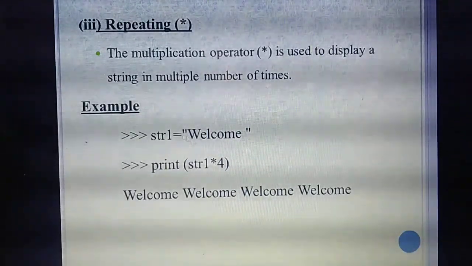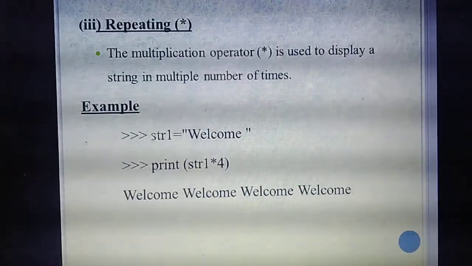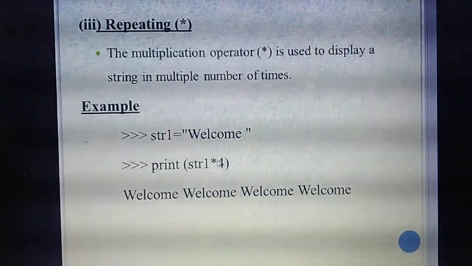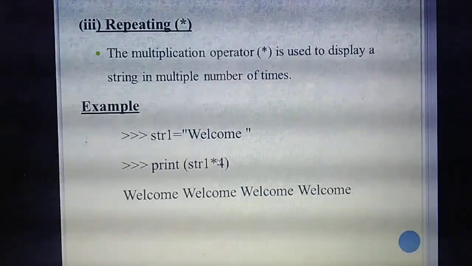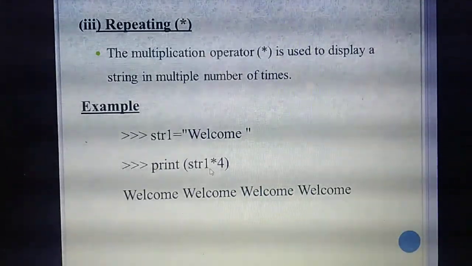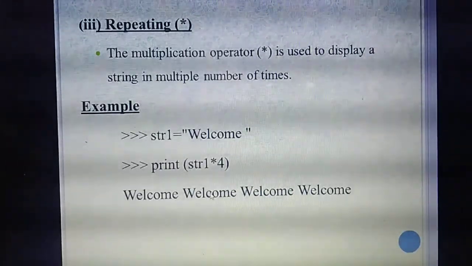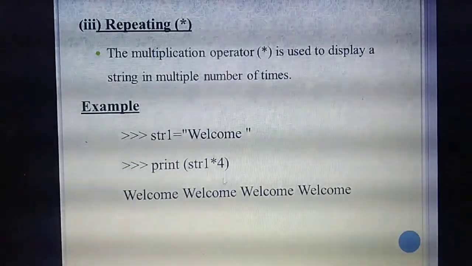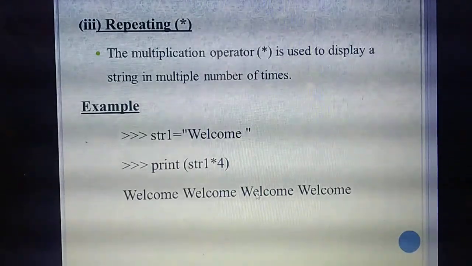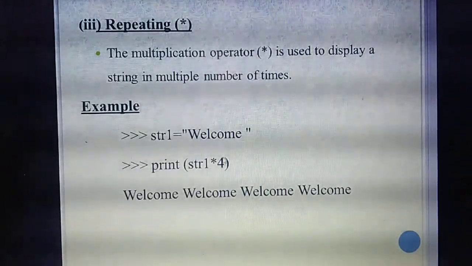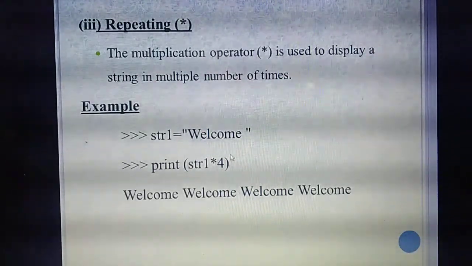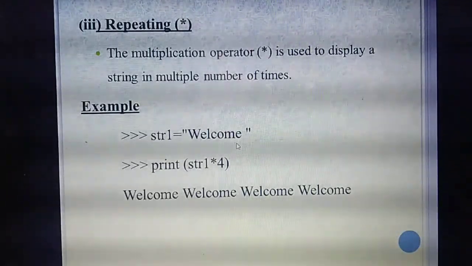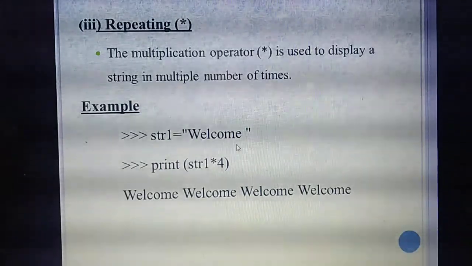They are going to display the word inside the string four times. If you give 2 it means 2, 3 means 3. See the output: how many times does the word display? Four times. If you give 3, it will come 3 times; 1, it will come 1 time. Based on that number, it will display that many times. The third operator is the repeating operator. Understand?